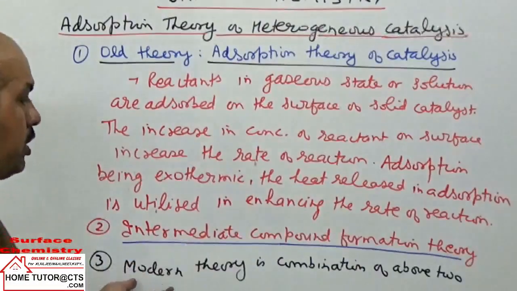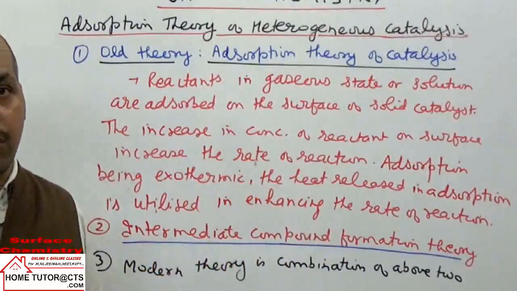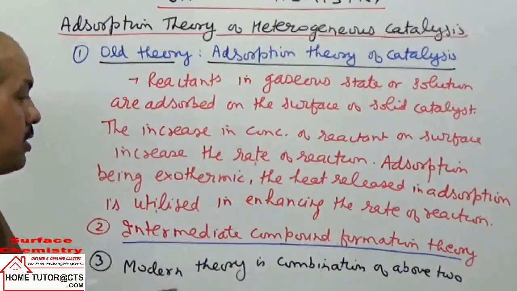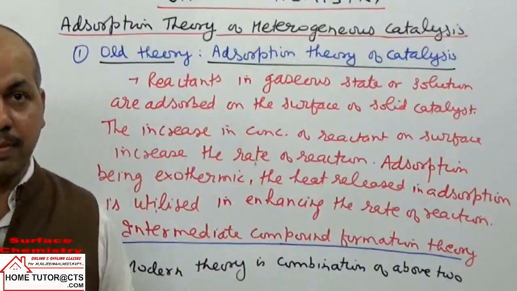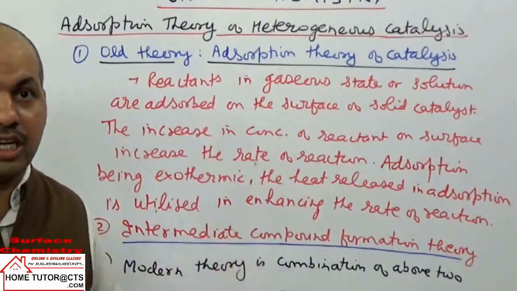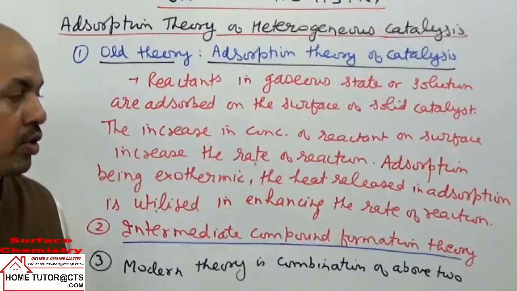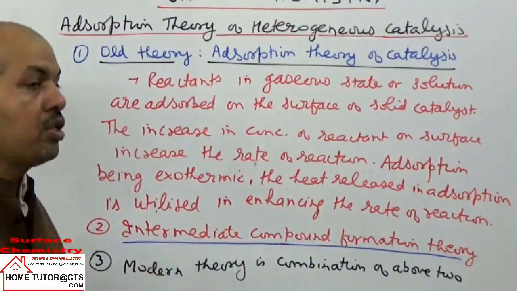And we take modern theory, which is the combination of these two theories. This modern theory says the catalyst will catalyze the reaction in 5 steps. The reaction can take place using the catalyst. वो क्या क्या step होते हैं? Let us take this modern theory now.